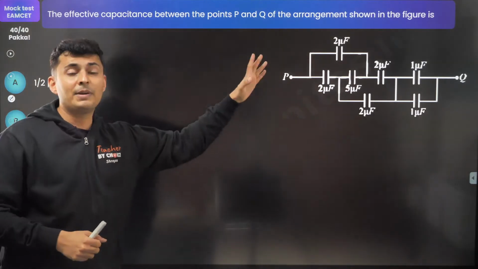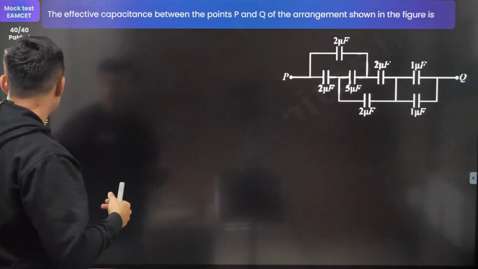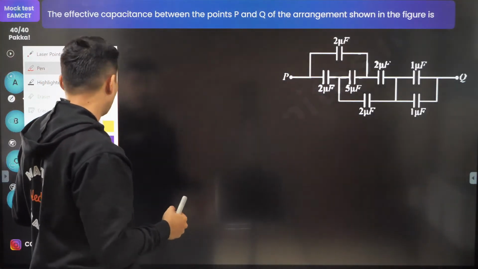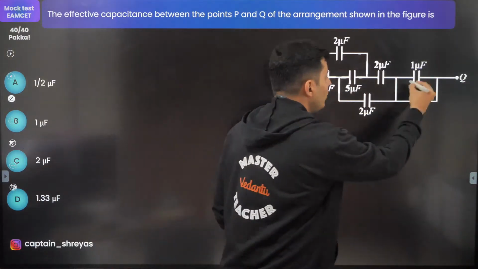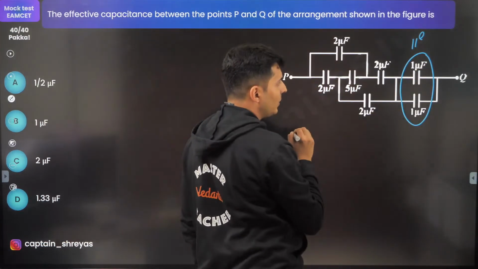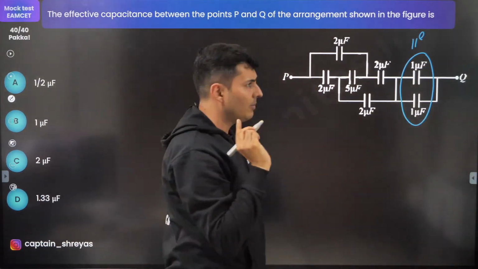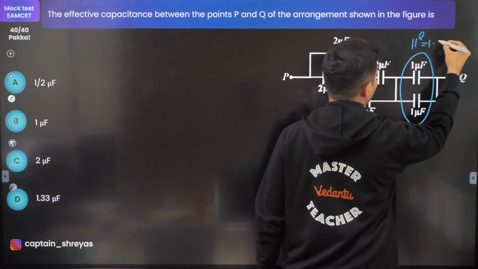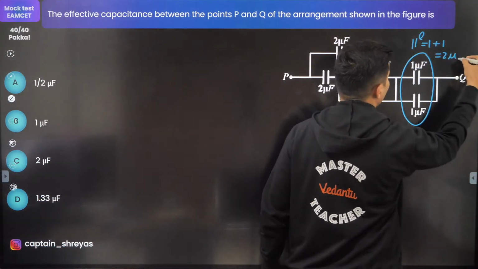okay, many people will get scared. But let me tell you, this is a standard model. What is the standard model? Observe. Do you see that these two capacitors are actually in parallel, 1 micro and 1 micro? So when in parallel, what will happen to the capacitance? They will get added. So 1 plus 1, that will be 2 microfarad.